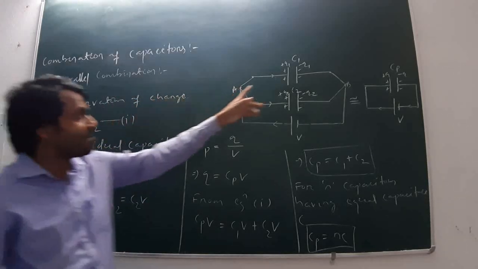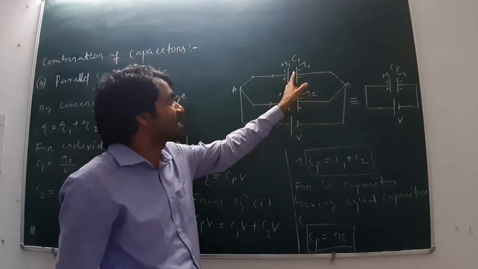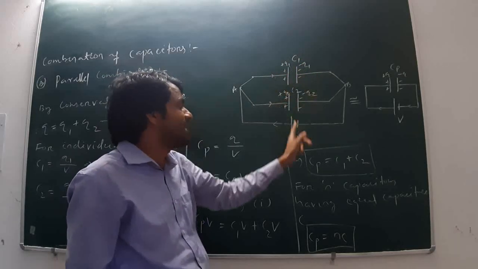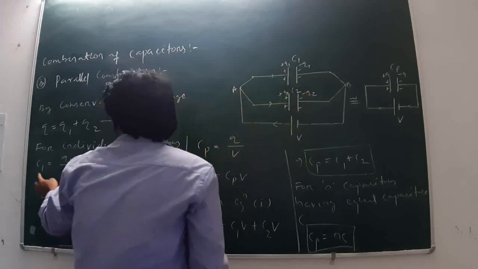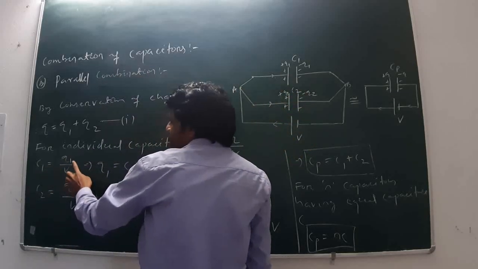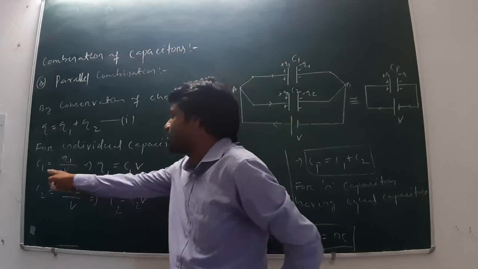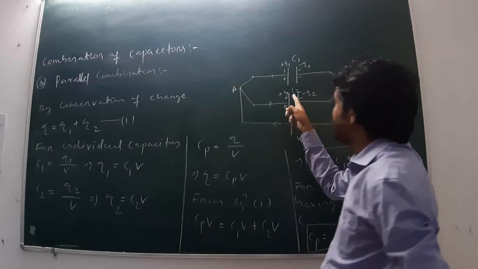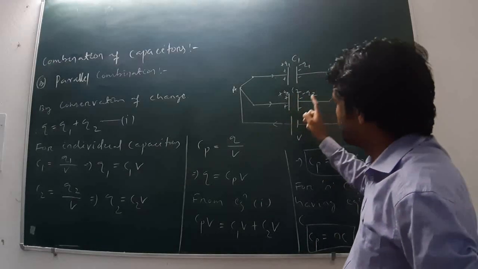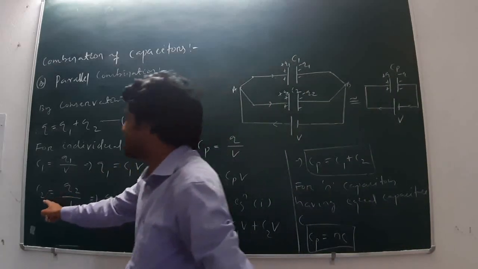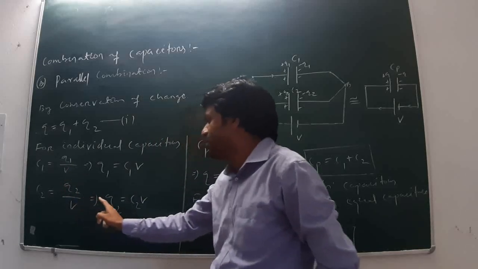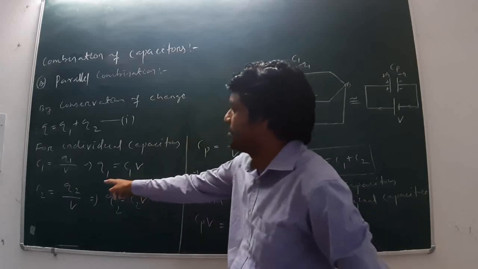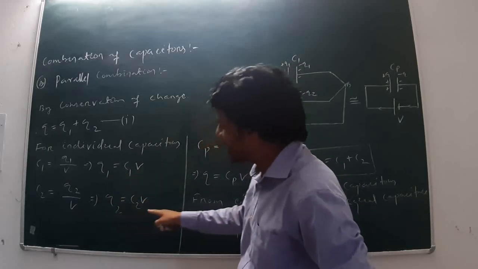For individual capacitors, for the first capacitor having capacitance C1, charge Q1, potential difference V, now C1 is equal to Q1 by V, or Q1 is equal to, by cross multiplication, C1 V. For the second capacitor having capacitance C2, charge Q2, potential difference V, C2 is equal to Q2 by V, or Q2 is equal to C2 into V.